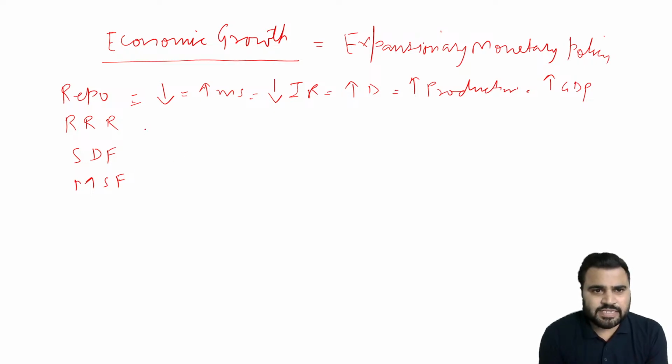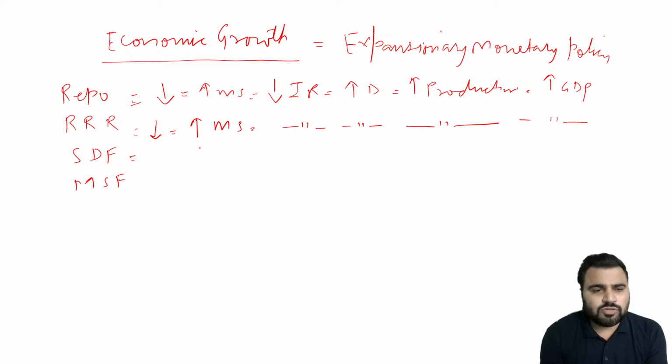Second, in the case of the reverse repo rate, RBI also reduces the interest rate, that is the reverse repo rate. Then what will happen? Instead of keeping their cash with the RBI, commercial banks choose to give it to the public, because now the Reserve Bank of India is providing a very low interest rate on the deposits made by commercial banks. So in that case, money supply will increase, interest rate will decrease, that will result in an increase in demand, which will result in an increase in production and an increase in GDP, which means economic growth as well.